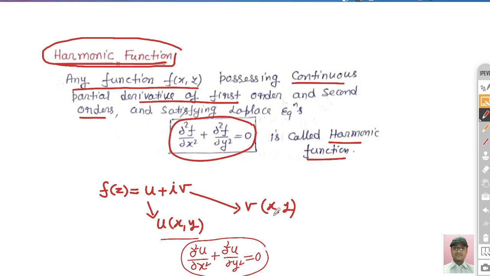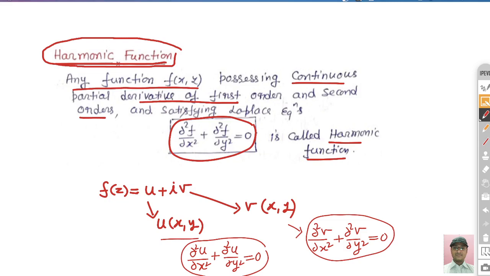In the similar way, to show whether v is harmonic or not, we have to show del 2v by del x square plus del 2v by del y square is 0. So this is the condition for harmonic, right? Sometimes questions are also asked based on this definition, and I will also solve related problems, right?